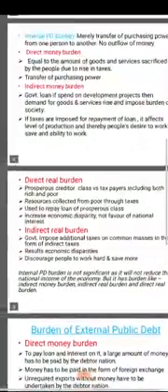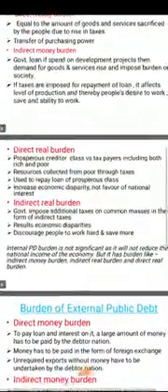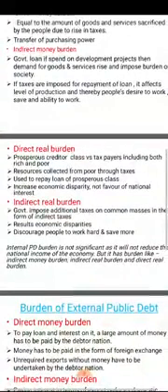That means in case of internal public debt, there is indirect money burden. Another is direct real burden. Direct real burden means what? When the government will borrow loans. From whom will the government borrow loans?